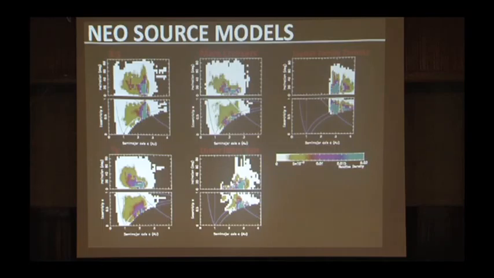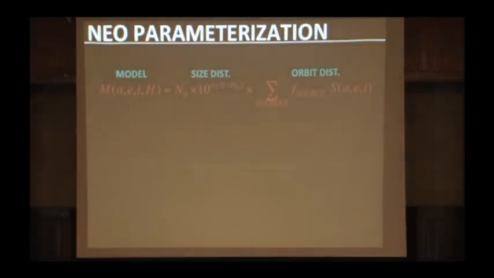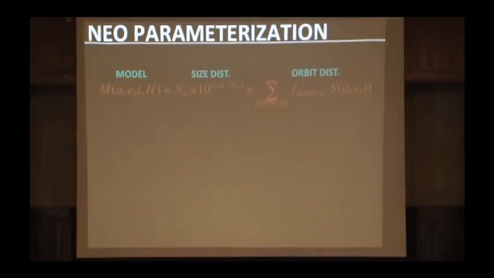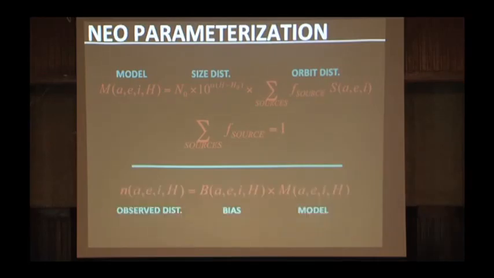So what we can do is we can create a model just of the orbit distribution of the objects and their size that takes into account the source distribution from each one of these 5 different sources. So really we're sort of trying to do a match between the fingerprints of the real near-Earth objects, and the fingerprints from each one of the possible sources.